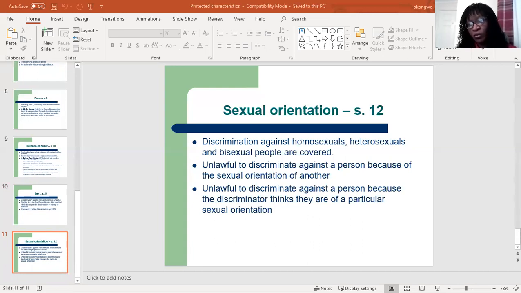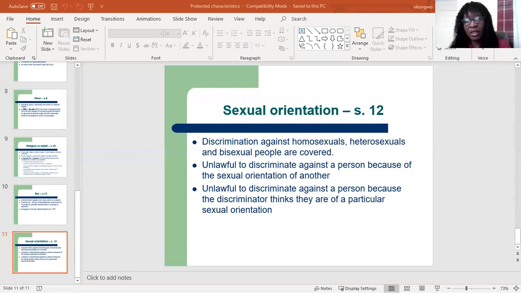It is also unlawful to discriminate against a person because of the sexual orientation of another. So if somebody discriminates against you because maybe you're affiliated with somebody who has a sexual orientation towards the same sex or whatever, it's also unlawful. Or because the discriminator thinks that the victim is of a particular sexual orientation when they are not. So if the person discriminating thinks that you are maybe homosexual, but you're not, and they discriminate against you because of that, it is unlawful.